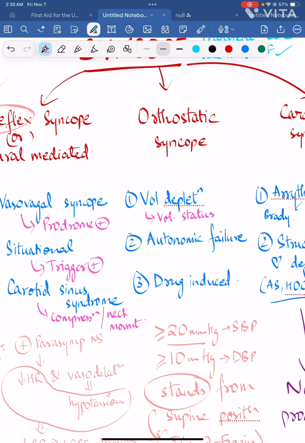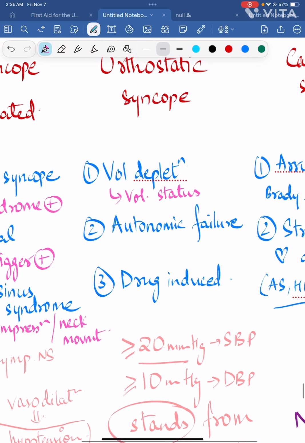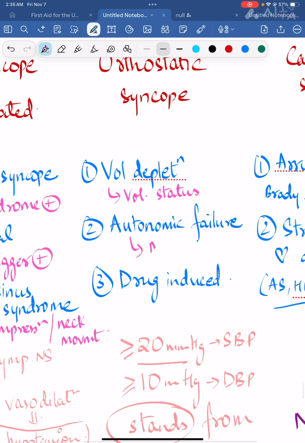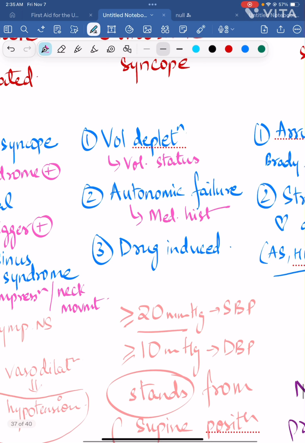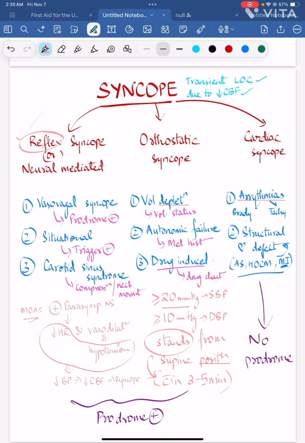Next comes autonomic failure. Our autonomic nervous system isn't working properly. It might occur due to age, and it might also be seen in diabetes or Parkinson's disease, right? So you should check for the medical history. Next comes drug induced. Look at the drug chart. Why the drug chart? Because vasodilators, alpha blocker, beta blocker, calcium channel blocker, these might cause orthostatic syncope.